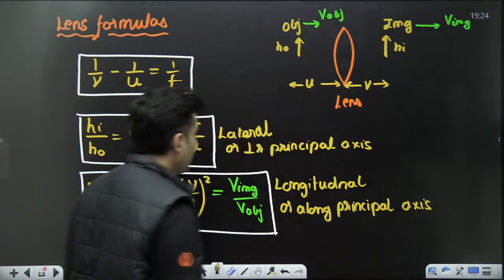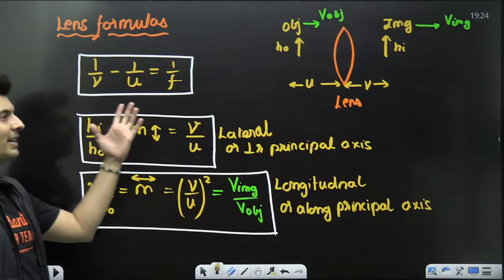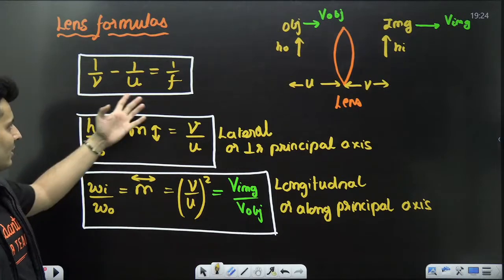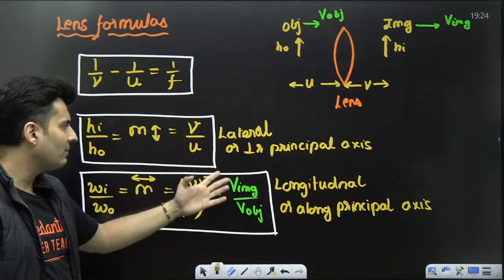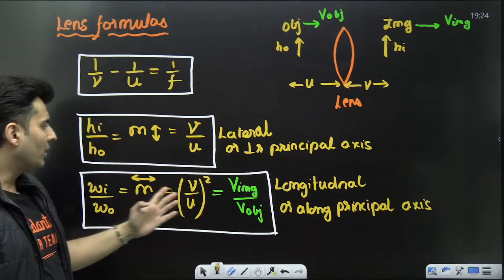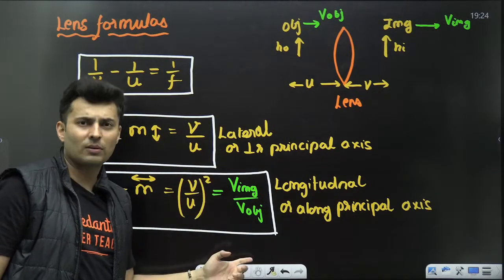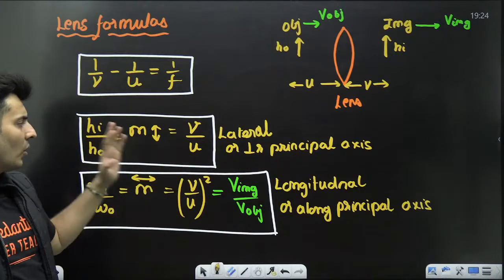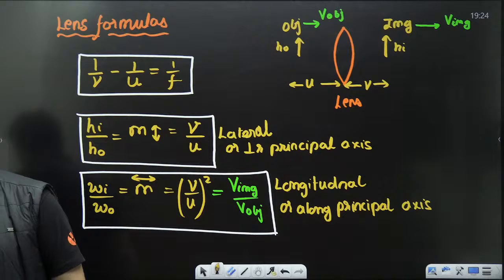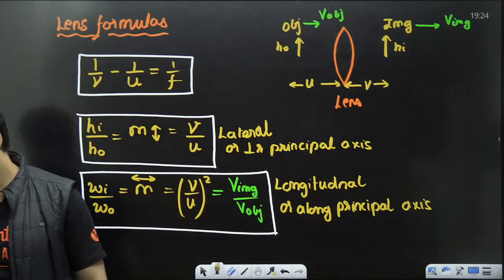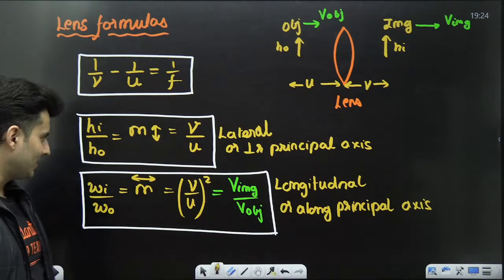So these are the only formulas which you need to know regarding a lens. 1 by V minus 1 by U is 1 by F, same like mirror. Magnification lateral is V by U without the minus sign, and longitudinal magnification, which is also the ratio of the velocities, is V by U whole square. As simple as that. Okay, so let's begin with some questions now.